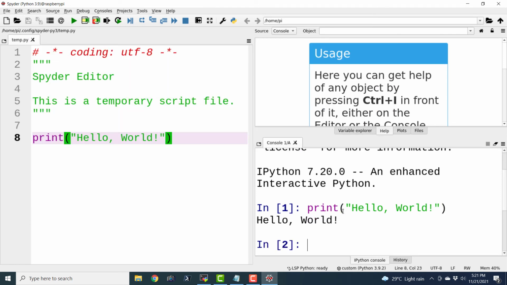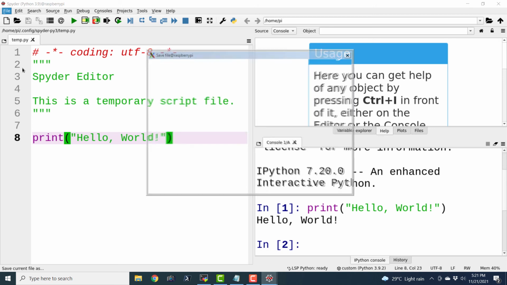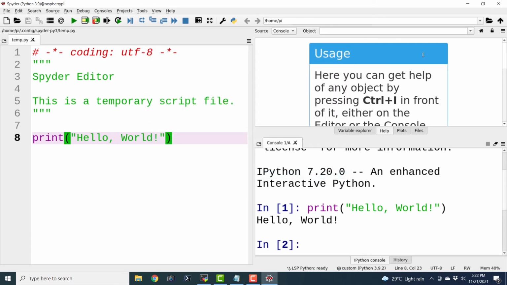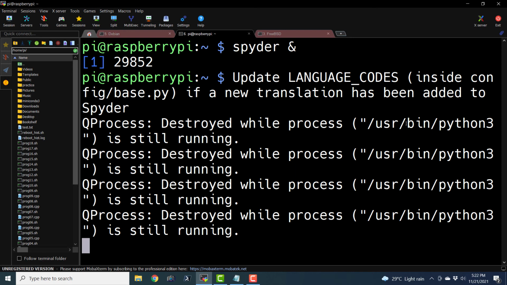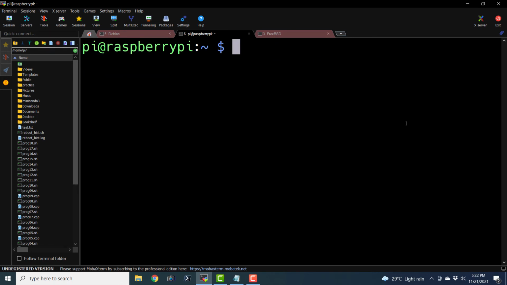And this is how we can use the Spyder IDE. We can even go ahead and save this file to the local file system, but I'm not going to do that. So let us go ahead and close this Spyder IDE on Raspberry Pi. So the interface of the Spyder IDE is same across all the operating systems like FreeBSD, Raspberry Pi OS, Debian, Windows, and Mac OS. So you can use it on any operating system of your choice.